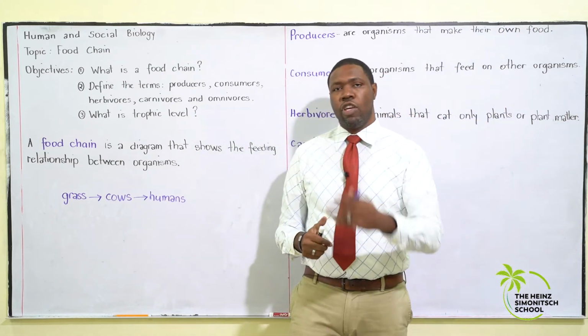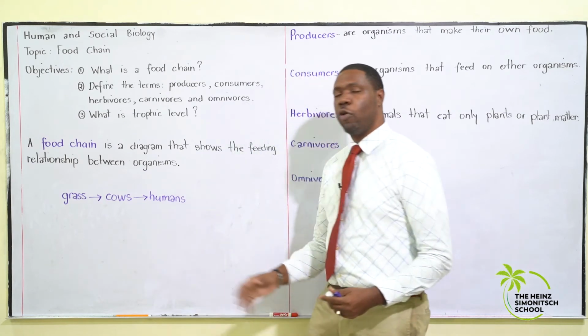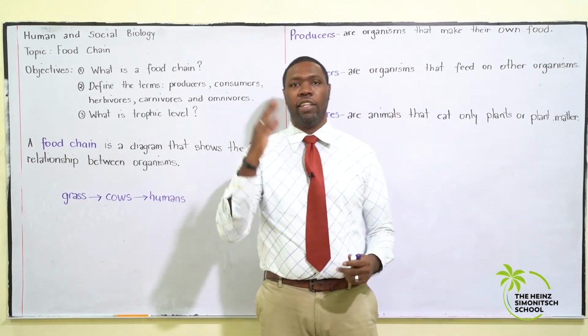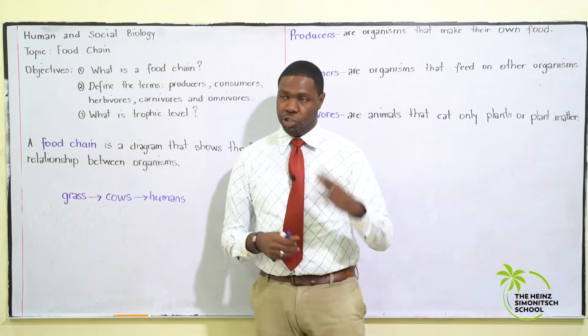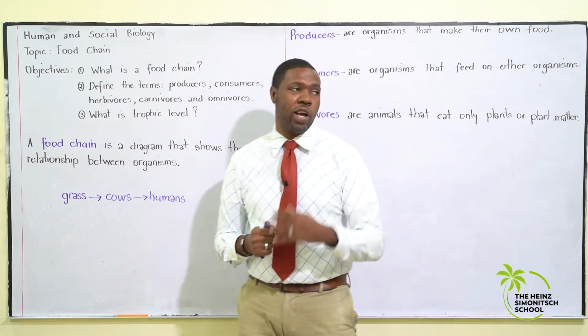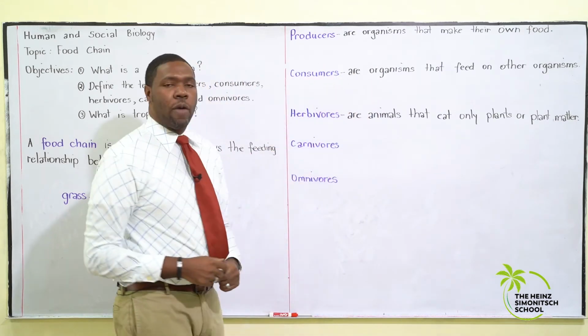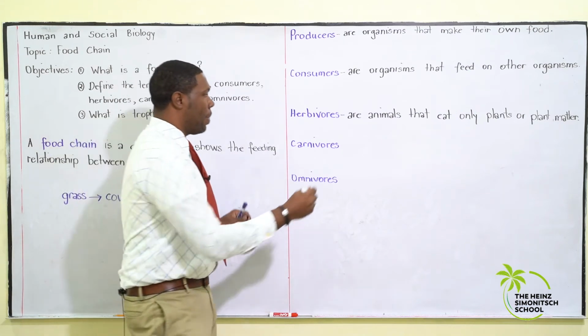Question, can you think of any herbivore besides cow, of course? That's right. Goats, sheep, giraffe. You got it.